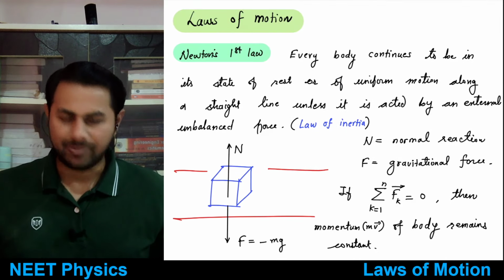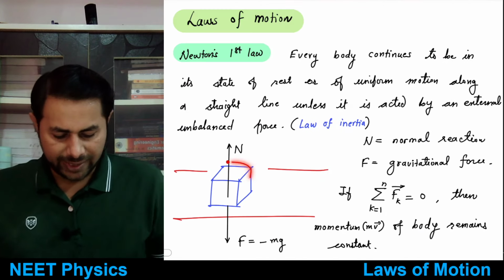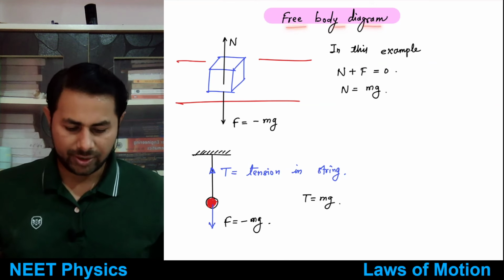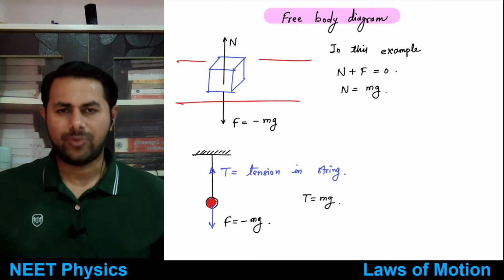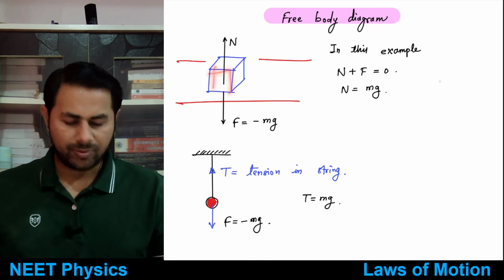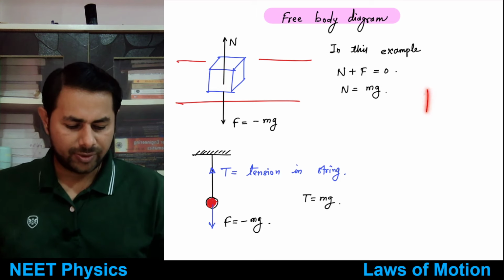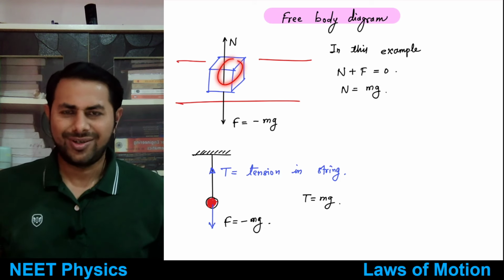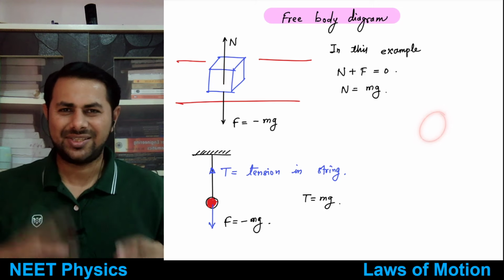Okay, very simple. All right, so now this thing that we saw just now is known as a free body diagram. So what is a free body diagram? If you take some body, draw it, or draw it symbolically. Symbolically means I just draw a square like this and say that this is a block, or a circle like this and say that this is a man.